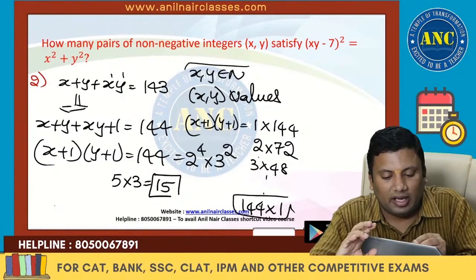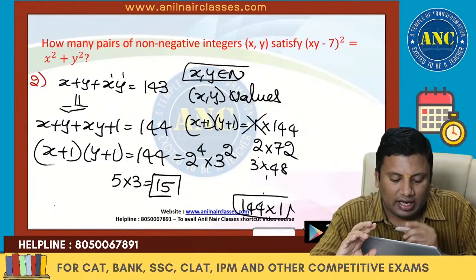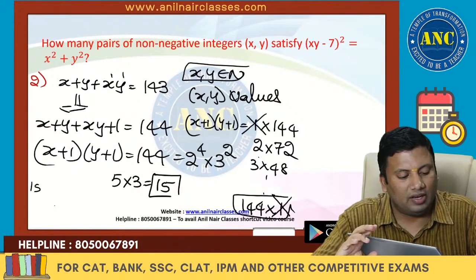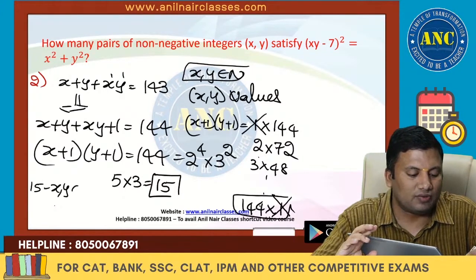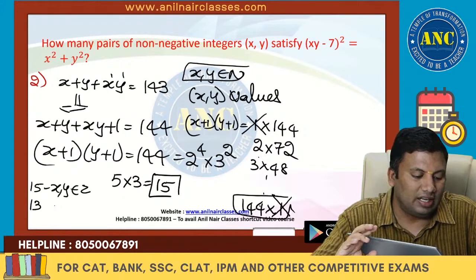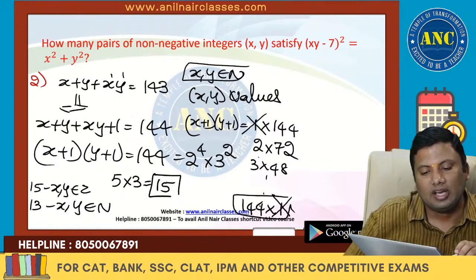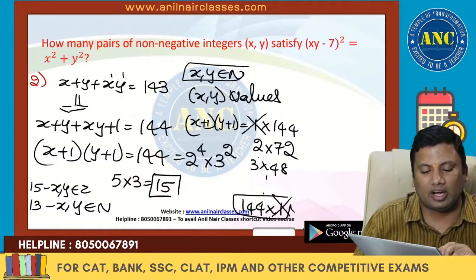If x and y are natural numbers, x cannot take 0 and y cannot take 0. That means 15 will be the answer if x and y are integers, and 13 will be the answer if x and y are natural numbers.